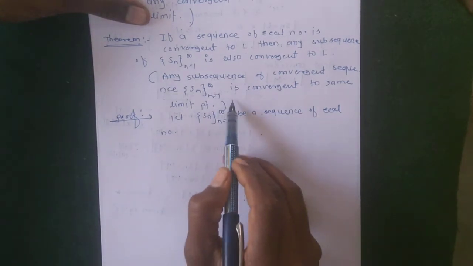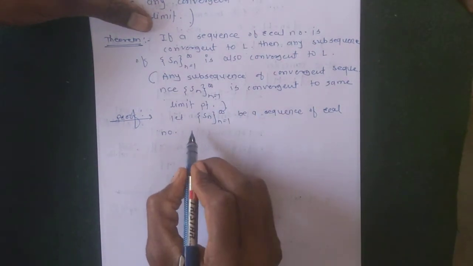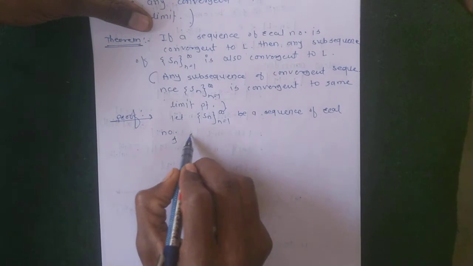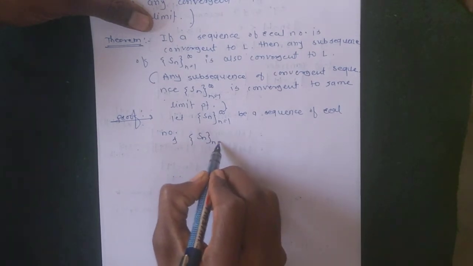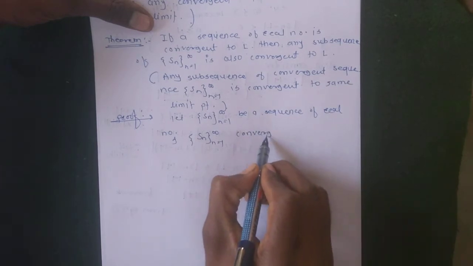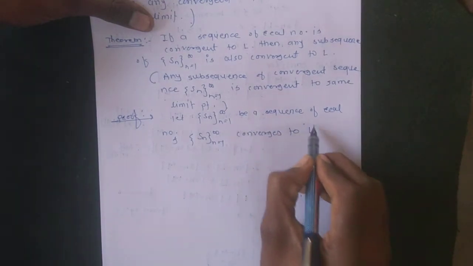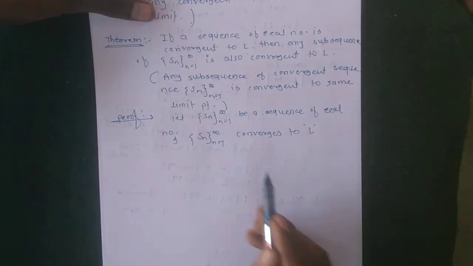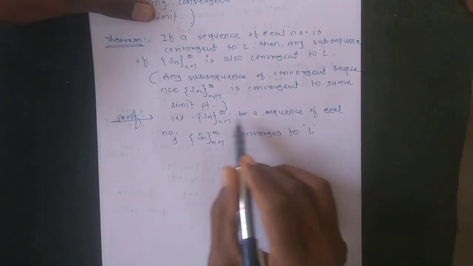This sequence is given to be convergent to the limit point L, that is, the sequence Sn, n runs from 1 to infinity, converges to L. All this is given.